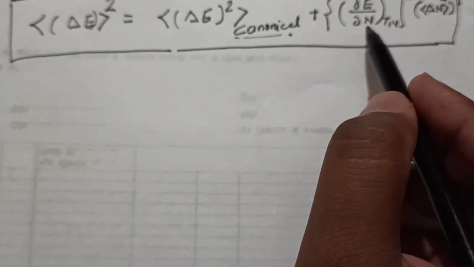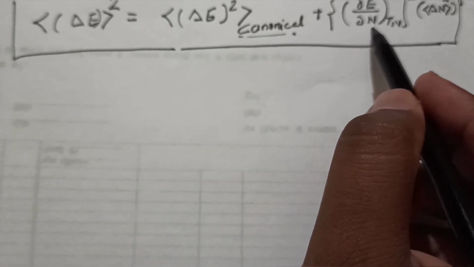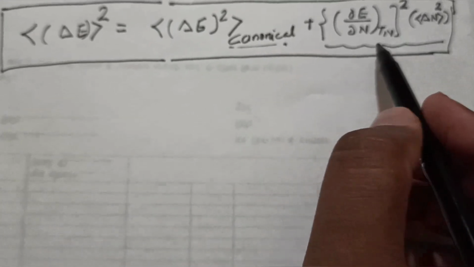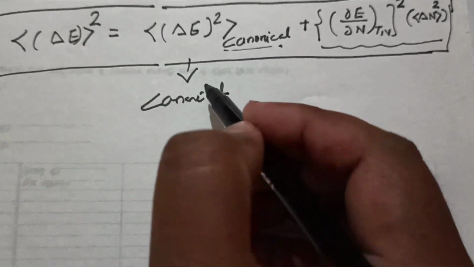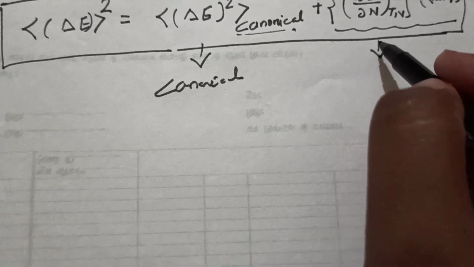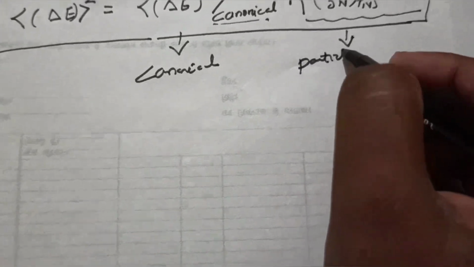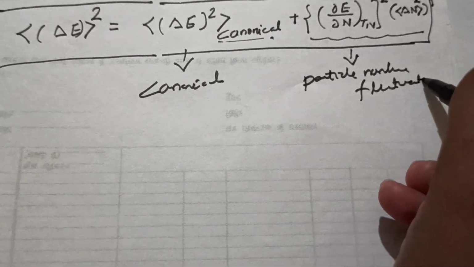And this second term arises because of the particle number fluctuations. Because this is del N, this part is the contribution from the canonical one, and the second term is because of particle number fluctuations.